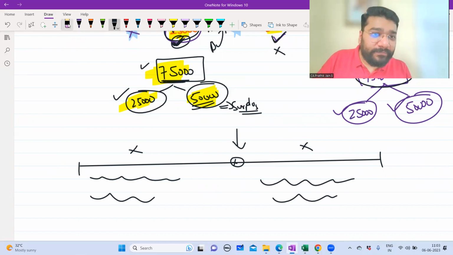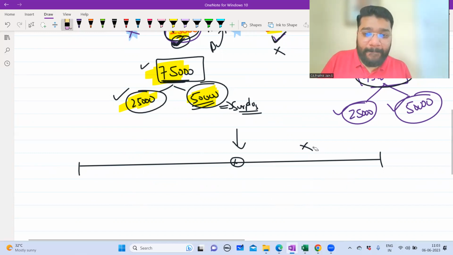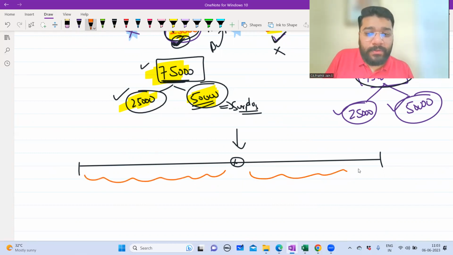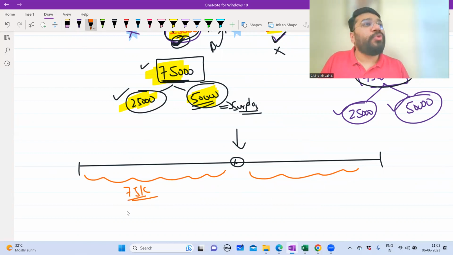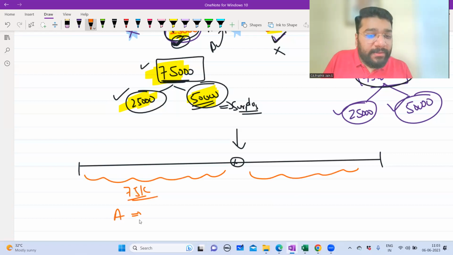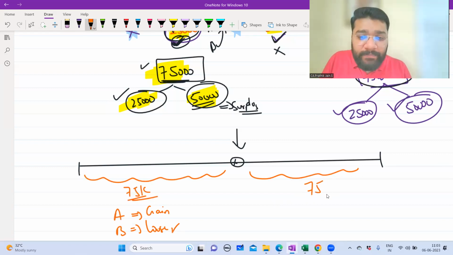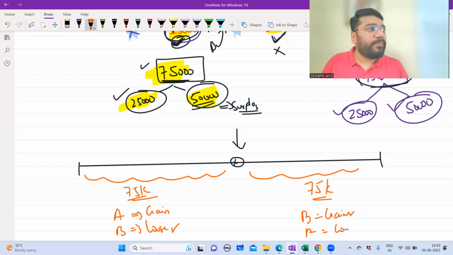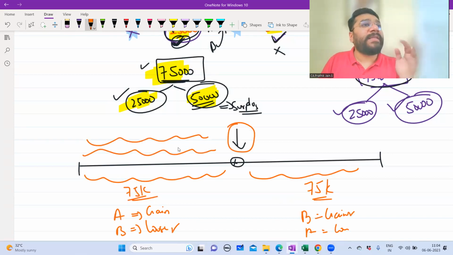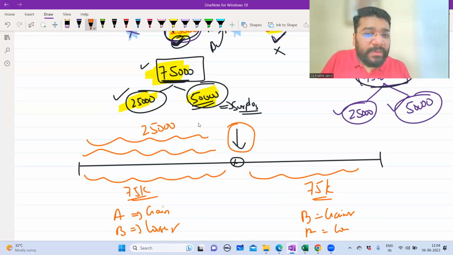So for example, once again, I'll just complete this. If you make 75,000 payment here, who is gaining? Early payment means A is the gainer, B is the loser. If 75,000 payment is happening later, B is the gainer, A is the loser. In the intermediate stage where the payment is made, which means what? This payment is not happening here, which means here Mr. A is supposed to receive money. He is not receiving any money. He is supposed to receive 25,000 here.